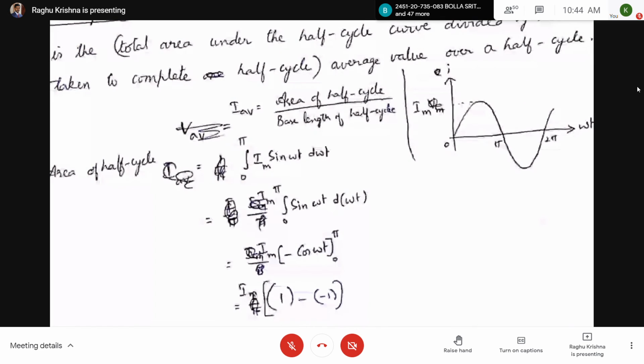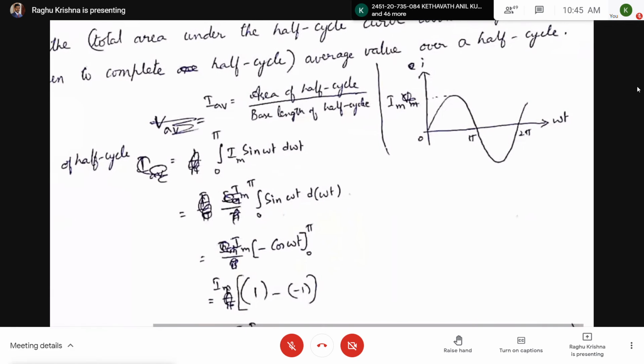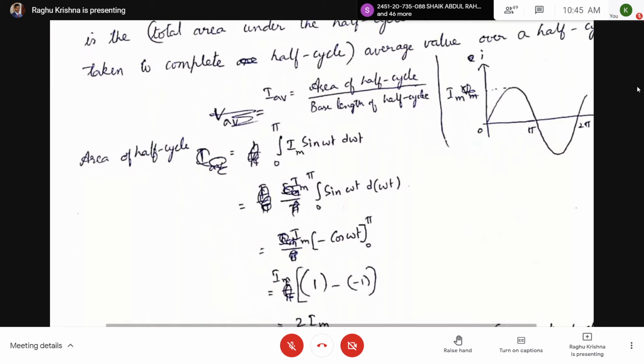So the area of half cycle is equal to integration from 0 to pi of Im sin omega t d omega t. The x-axis is omega t, the y-axis is current. The waveform equation is Im sin omega t. We are going to integrate from 0 to pi, and we are going to get the area.